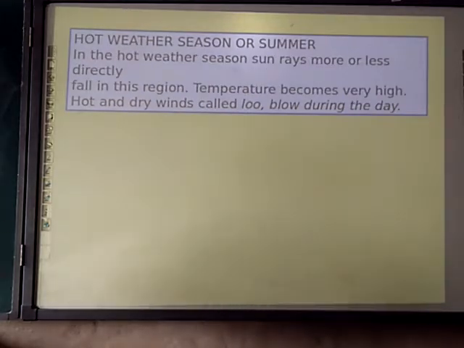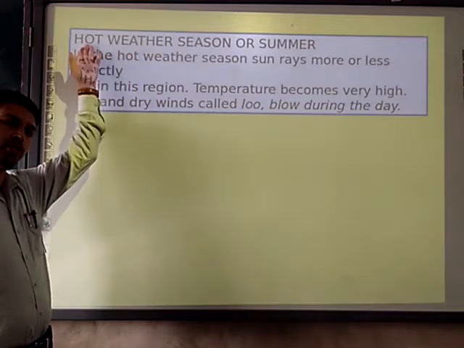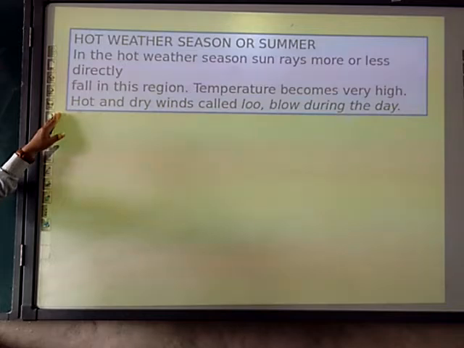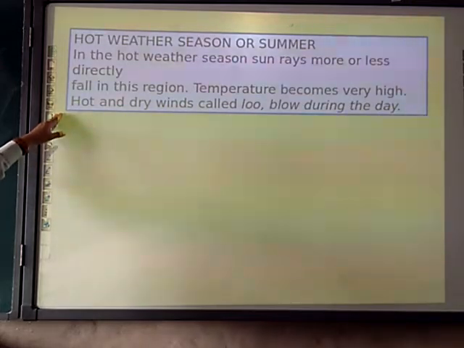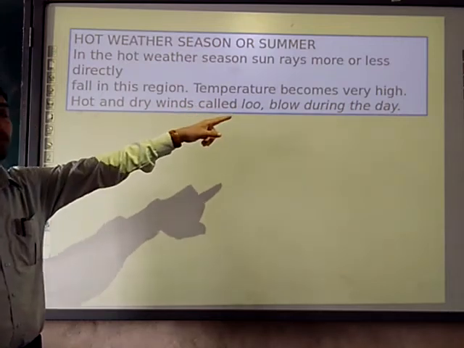Next, hot weather season or summer season. When the atmospheric condition of the weather is hot, that's known as summer. Then, in the hot weather season, the sun rays more or less directly fall in this region and the temperature is very high.